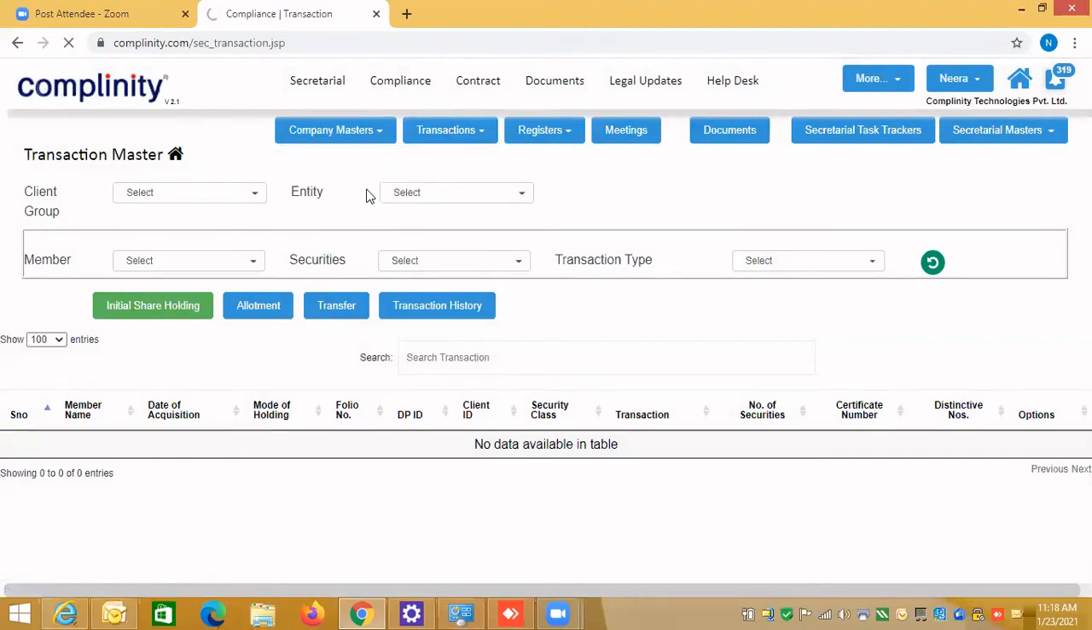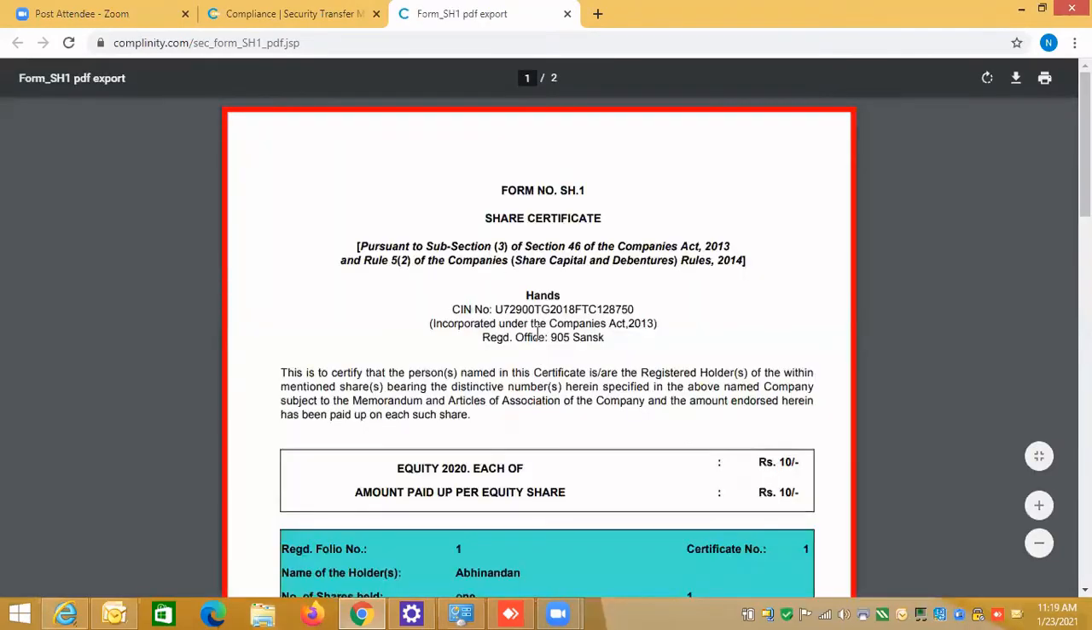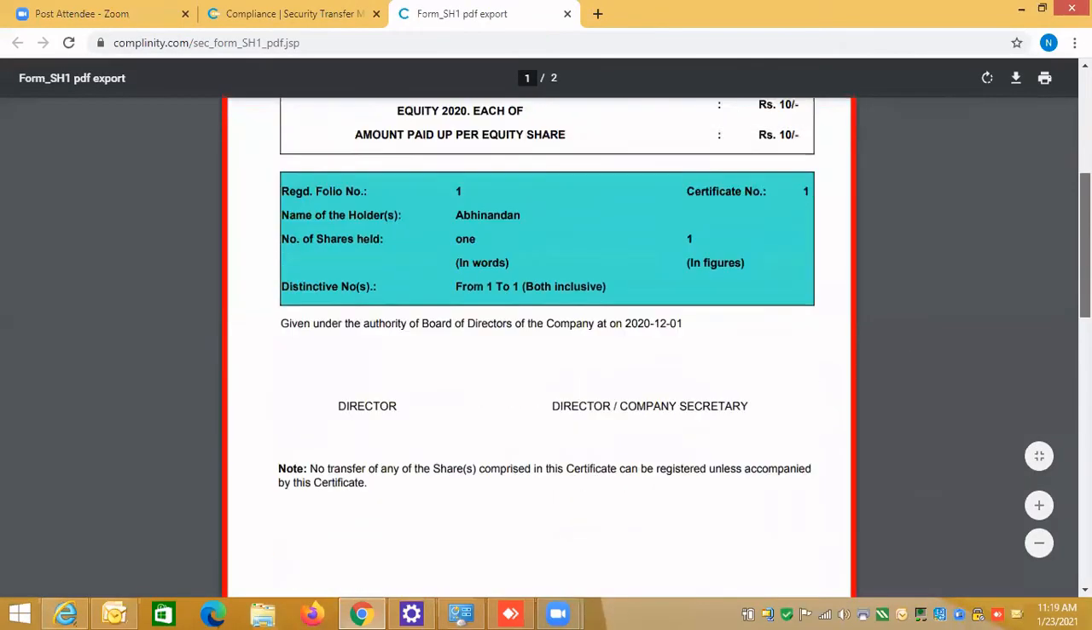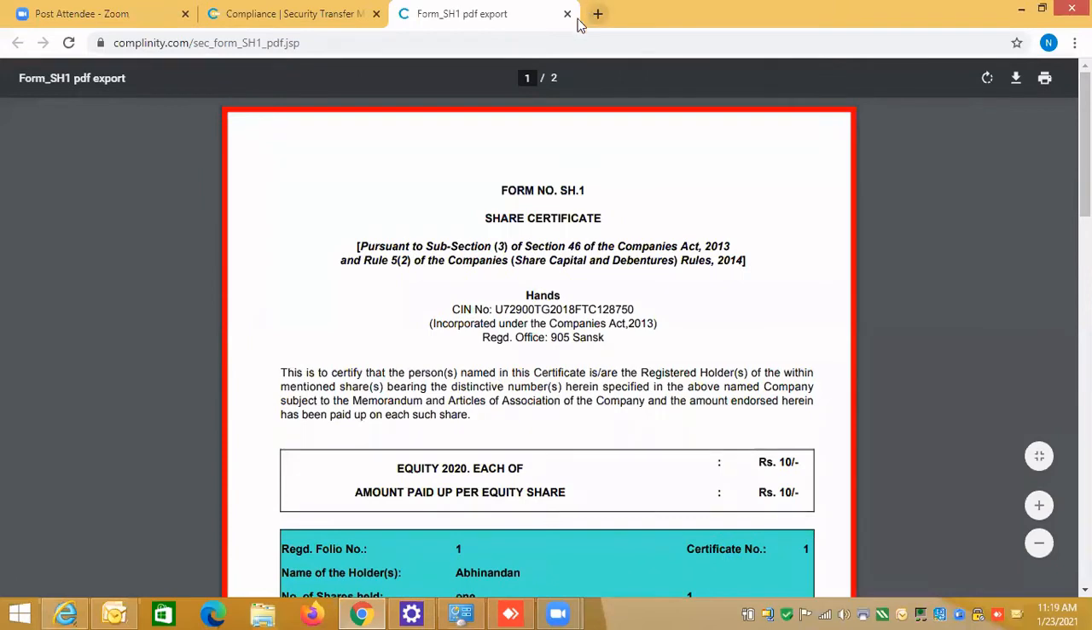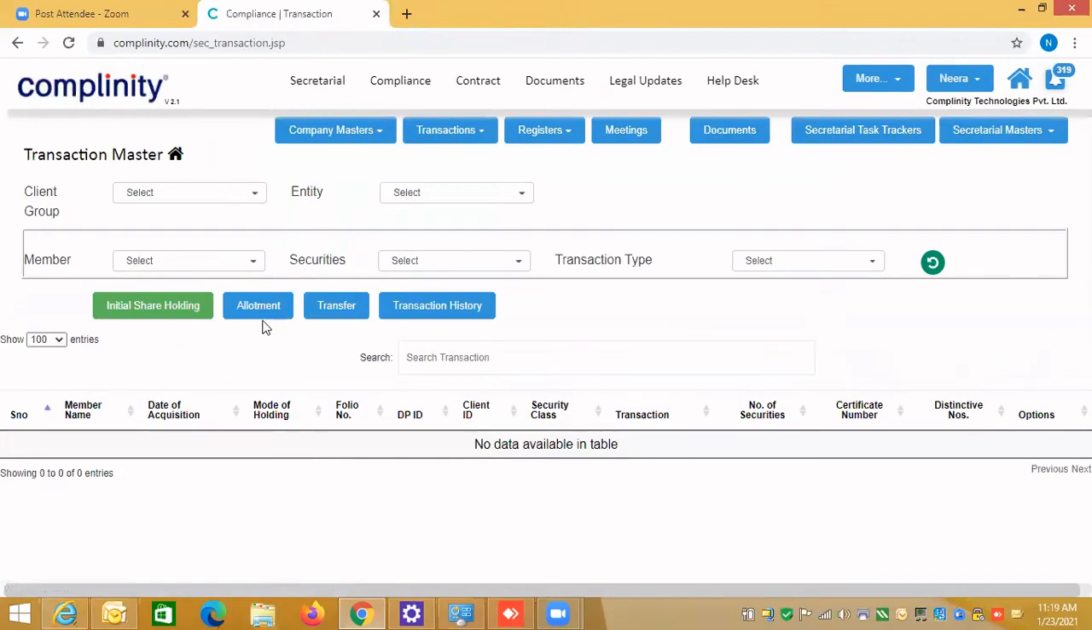You can generate the SH1 certificate if you select one, and you can generate the SH1. So these are the things, you are all the domain experts. So it's more important to explain how the application works. So we have finished. This is one exercise. Now I'll give a pause for any questions.